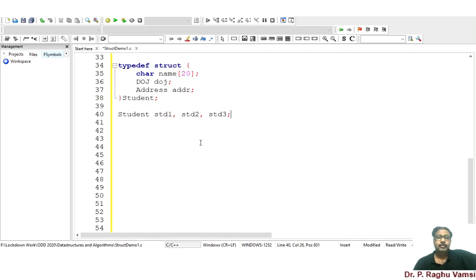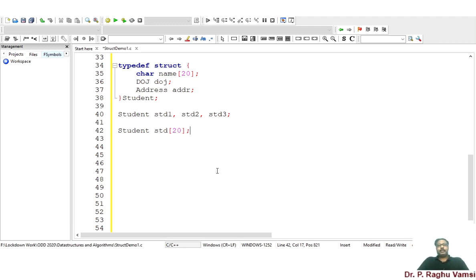Now in arrays we have seen, in order to avoid multiple variable declarations of the same type, we made it compact with the help of an array. The same way you can also define arrays like this: student std of 20. That means you are going to declare an array of 20 structures of type student.